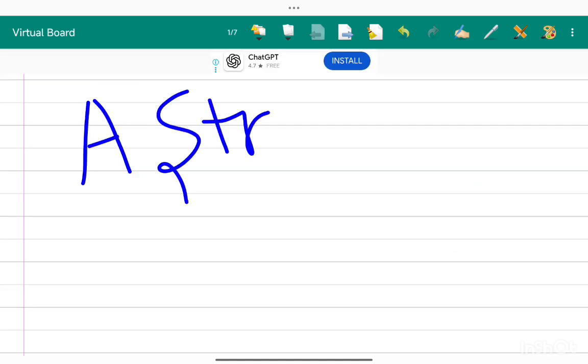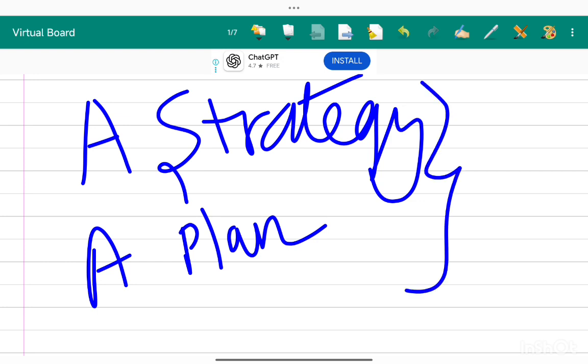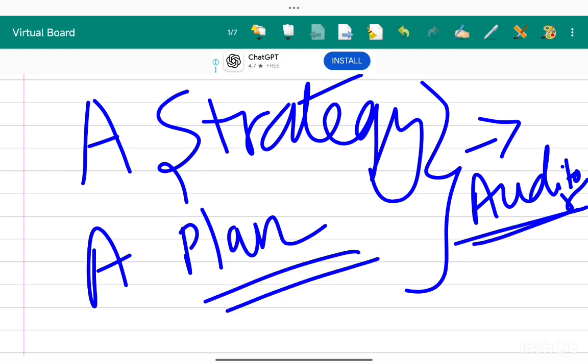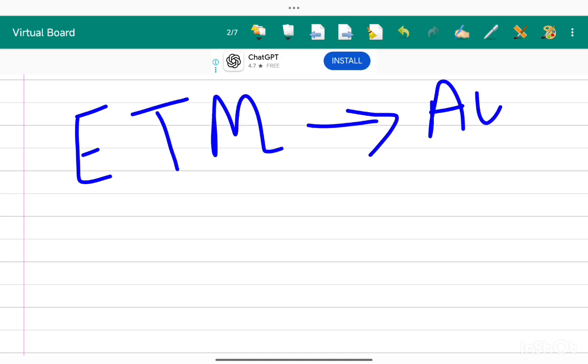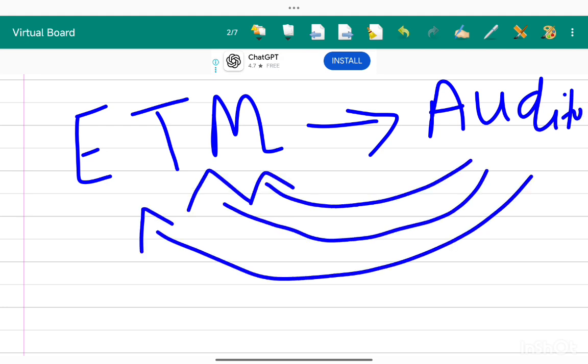Audit strategy and audit plan is the responsibility of auditor. The auditor should make the strategy and based on that he is going to create the plan for the audit. Engagement team members will follow what the auditor is saying. So the auditor should direct the engagement team members. He should direct, he should supervise, he should manage.